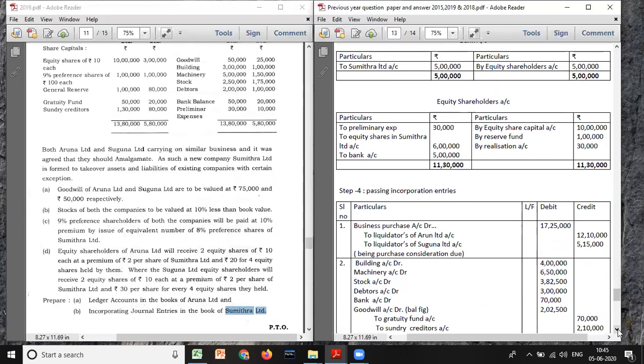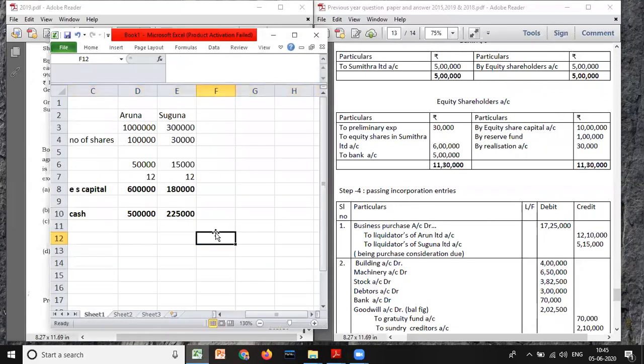And when it comes to here, you have to take assets of both the companies. Now look here. Goodwill, the balance will be considered as goodwill only. Don't worry. Building 3 lakh plus 1 lakh, 4 lakh. Machinery 5 lakh plus 1 lakh 50, what do you get, 6 lakh 50. And stock, you have to minus 10%, what they've given, 10% less. So 2 lakh 50 plus 1 lakh 75, it will be 4 lakh 25,000. 4 lakh 25,000 minus 10%. If you minus, how much will you get? It will be 3 lakh 82,500. We got the same answer.